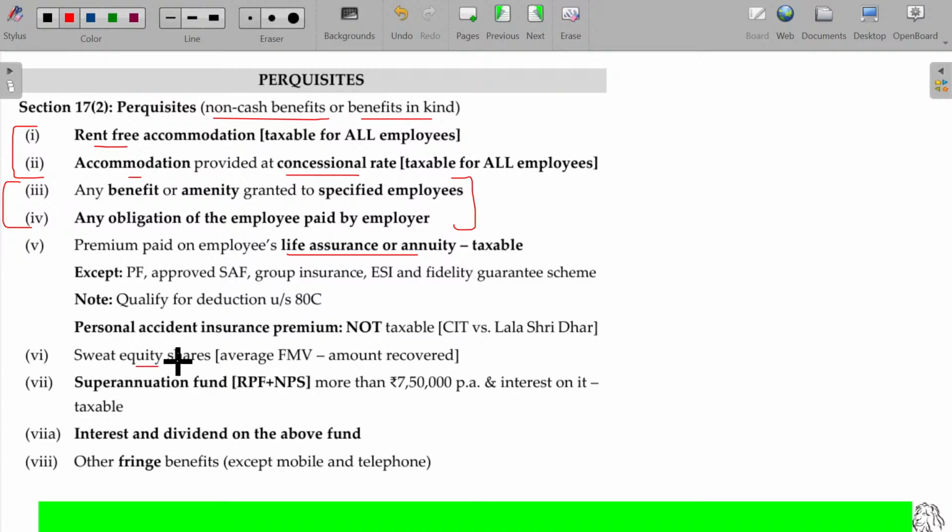Sweat equity shares. Company may issue the shares to the employees at much discounted values on satisfaction of some conditions, like their loyalty. The employees are loyally working for the company for more than 10 or 15 years. The management is happy, and in honor of their loyalty, the company may offer some shares at discounted price. Market price of the share may be 100, but it is offered to the employees at 60 or 70. The difference between these two is the free benefit, which will be considered as your taxable benefit, sweat equity share.